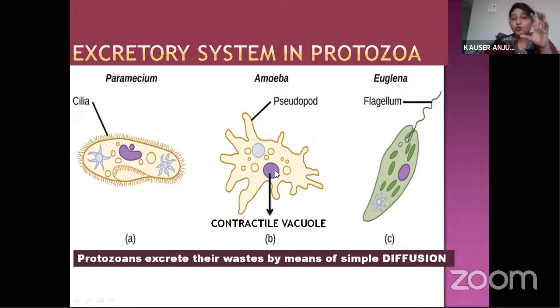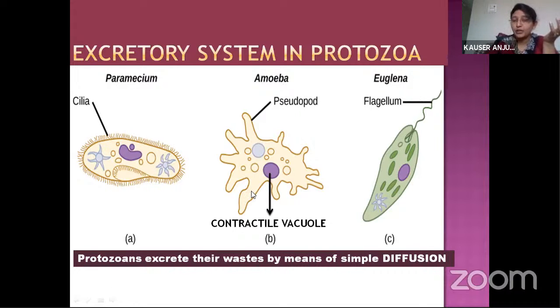When it absorbs all the unnecessary substances along with the excess water, it swells. The contractile vacuole swells and comes near to the cell membrane of this amoeba. And when it comes near to the cell membrane, it bursts. When it bursts, what happens? There will be more waste in the amoeba and less waste outside of the amoeba.